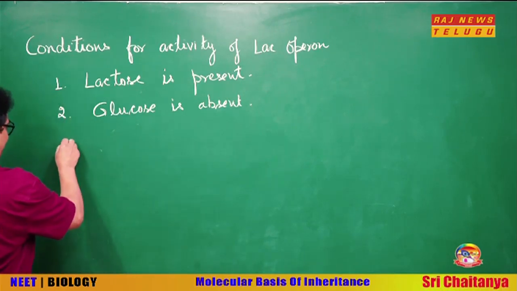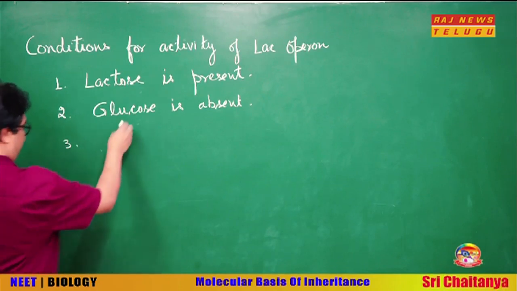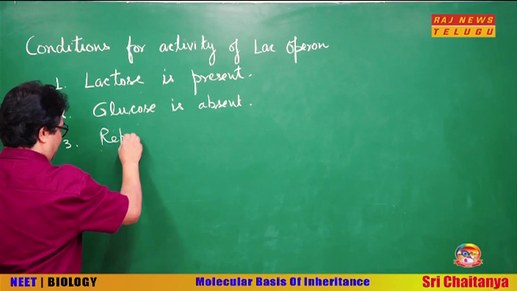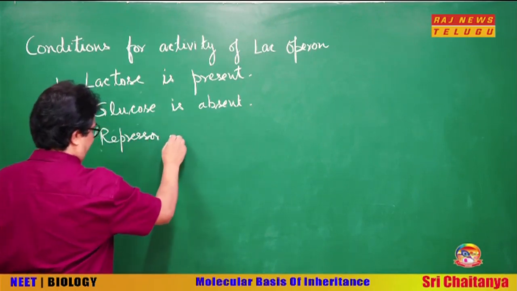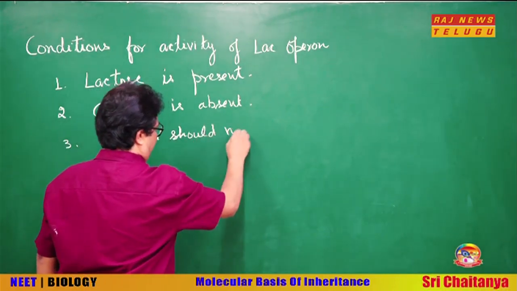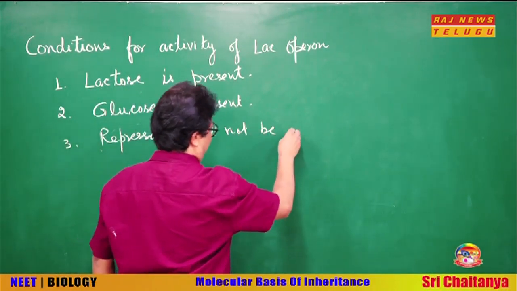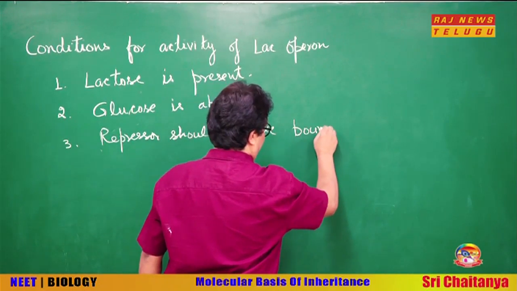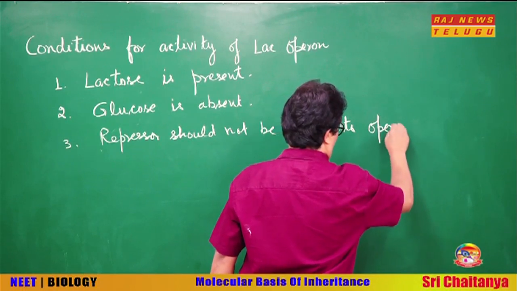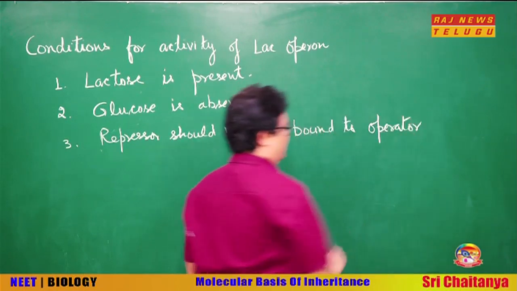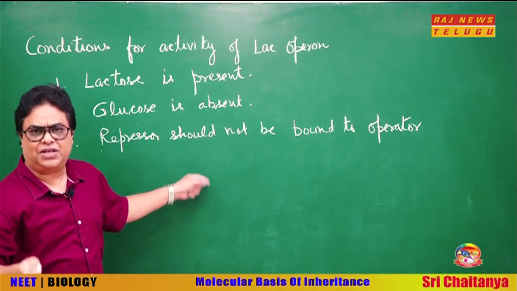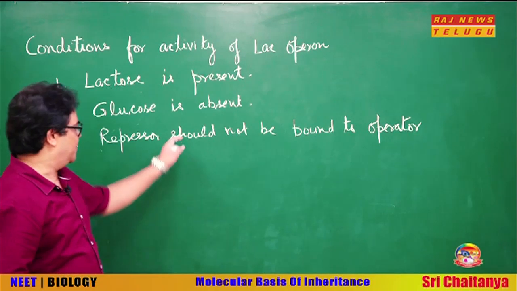Okay. Third point. Repressor should not be bound to operator, because if repressor is bound to operator, it will not allow the lac operon to become active. Okay.